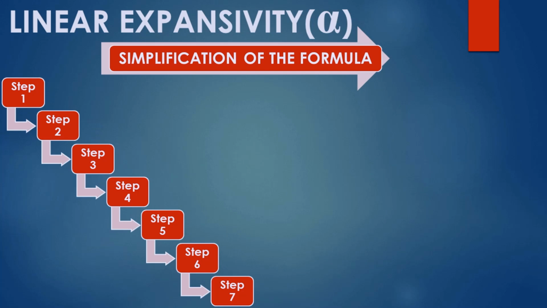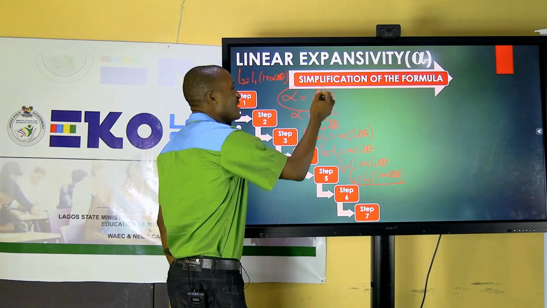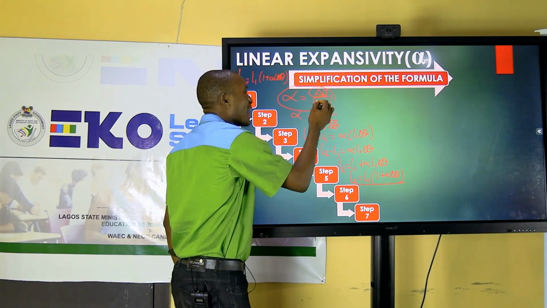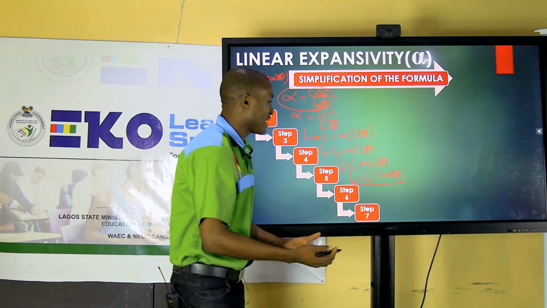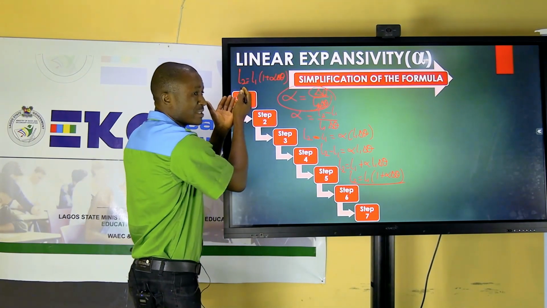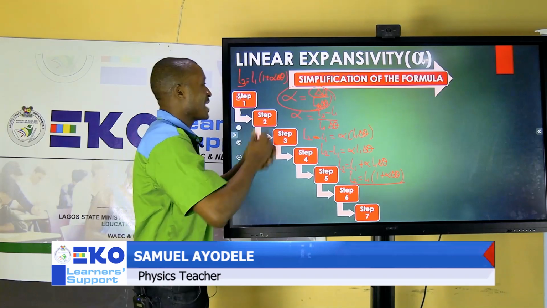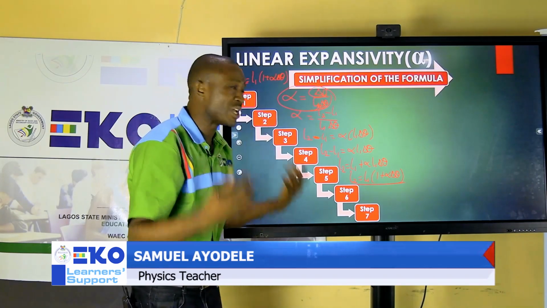The only thing you need to know is the definition, which says that linear expansivity is increase in length per unit length for every degree rise in temperature. At another time, this is when they ask you to calculate the new length. The new length is L2. At another time, they can ask you to calculate the change in length.